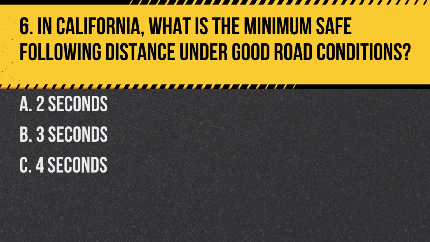Question 6. In California, what is the minimum safe following distance under good road conditions? A. 2 seconds. B. 3 seconds. C. 4 seconds. Answer B. 3 seconds. The minimum safe following distance under good road conditions in California is typically 3 seconds.